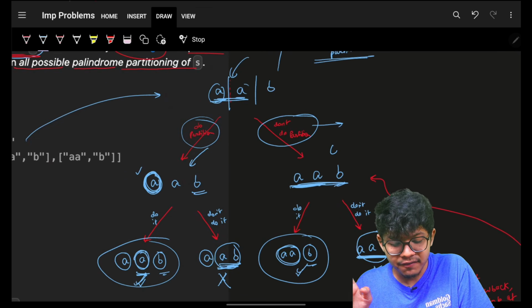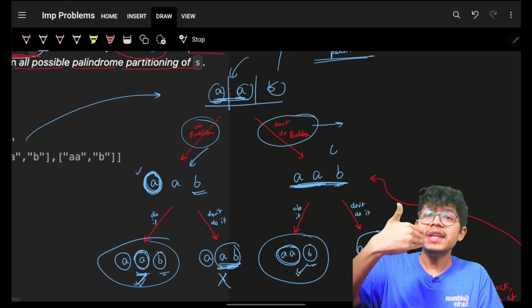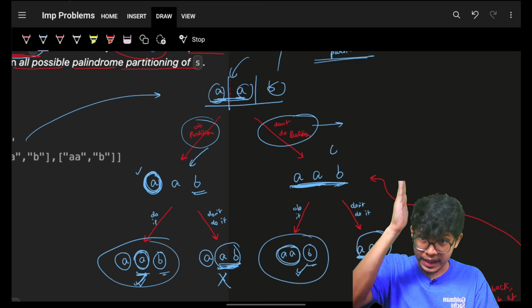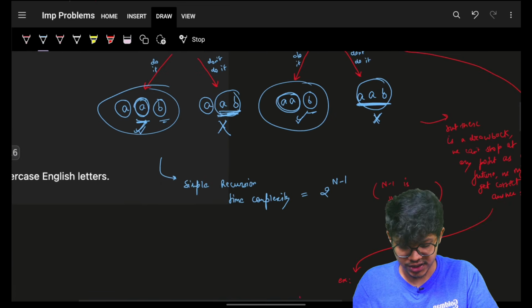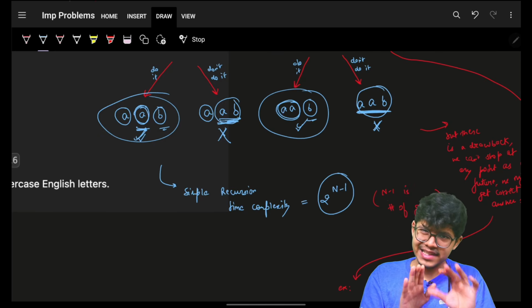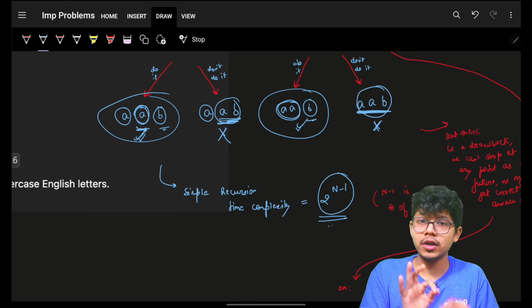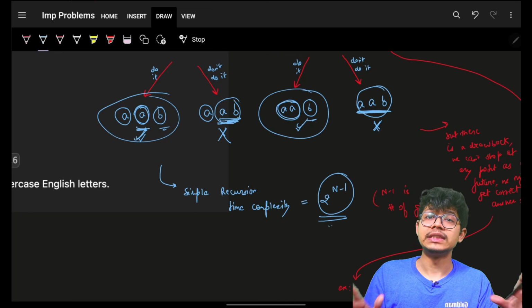If I have a string with n characters, I will have n-1 gaps. For every gap I have two options: either do partition at that specific gap or don't. So if I simply apply a simple recursion, I will end up having complexity of 2 raised to power n-1 to generate all the possible options.